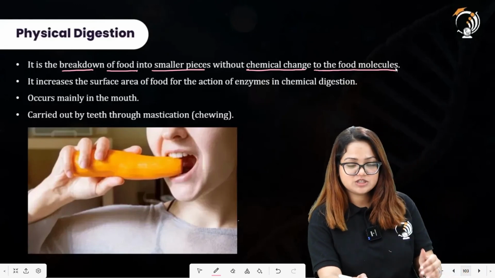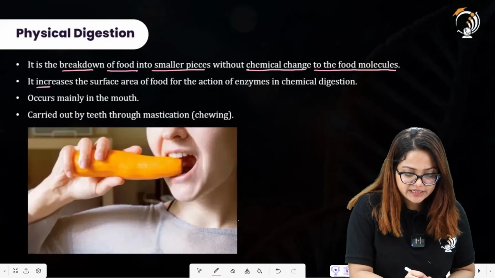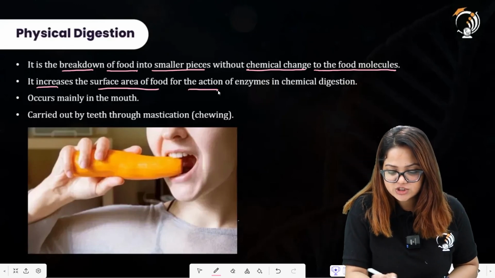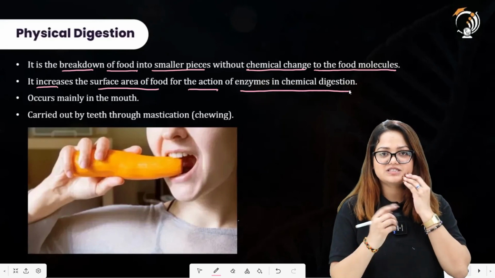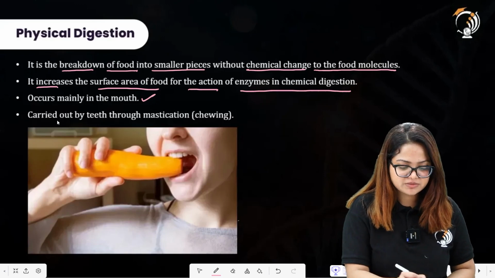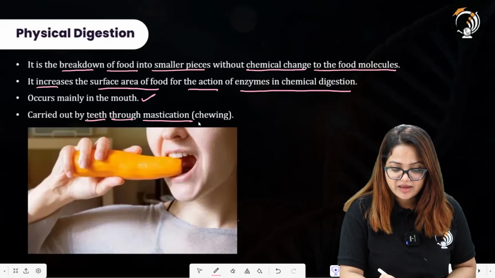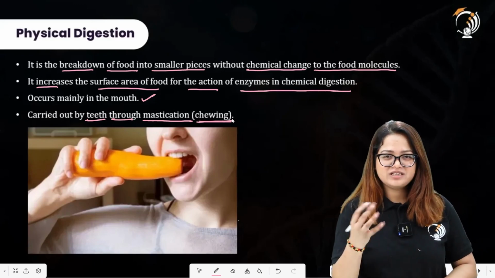So there will be no chemical change occurring in the food materials by physical digestion. It increases the surface area of food for the action of enzymes in chemical digestion, as we have discussed earlier. It occurs mainly in the mouth, but it also occurs in the stomach region, carried out by teeth through the mastication process. So mastication is what? It is normally chewing the food.